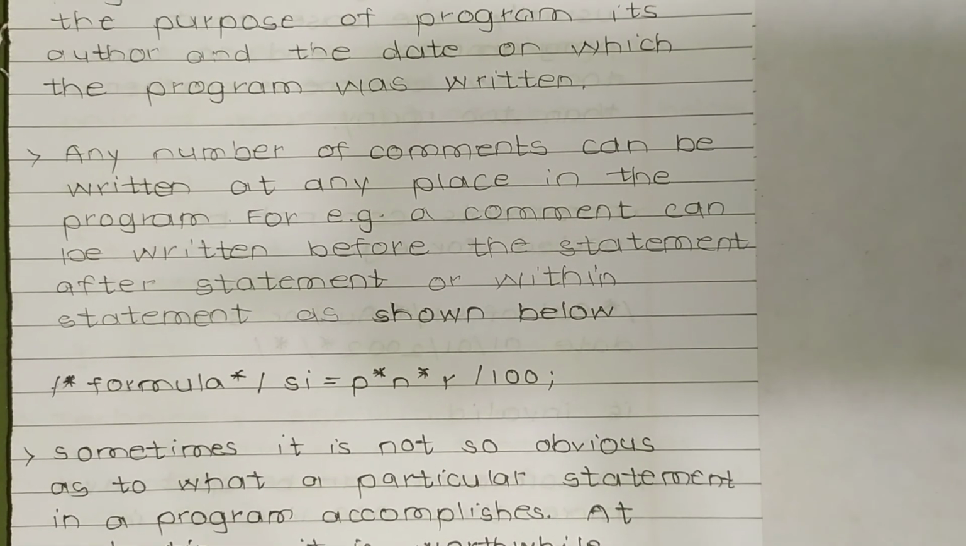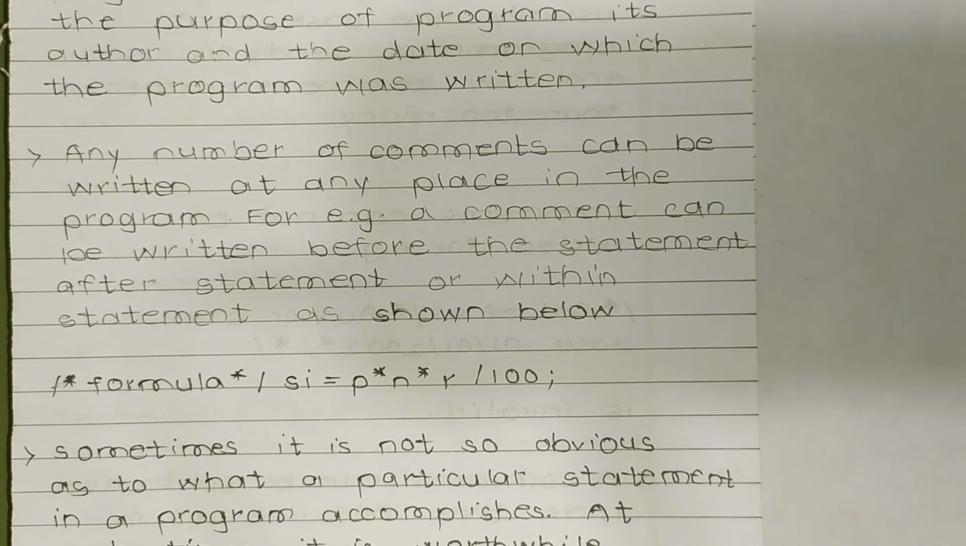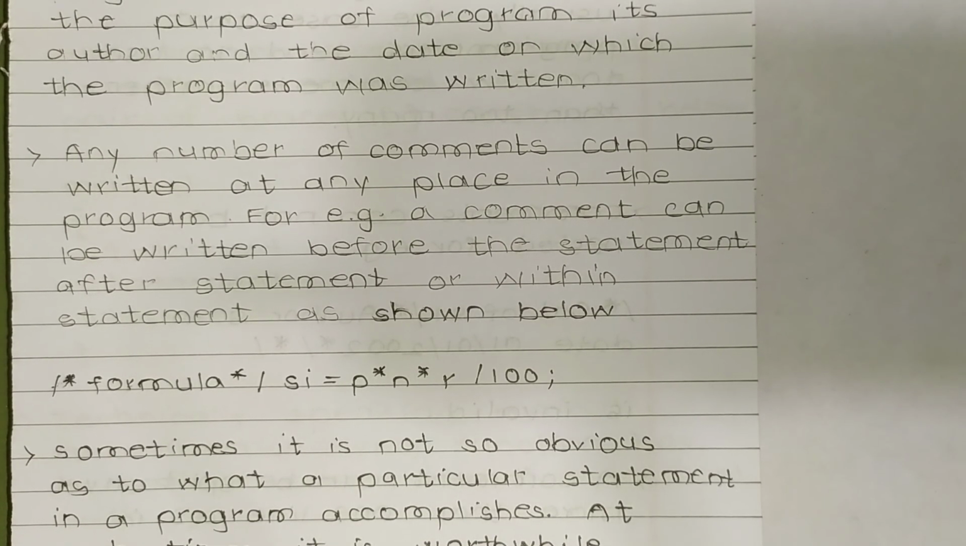So comment in star formula, then slash complete, SI is equal to P star N star R divided by 100. So the formula is in a comment. So from this line we understand that this is a formula for simple interest, and this is a line for the formula. So comments are useful in this way.